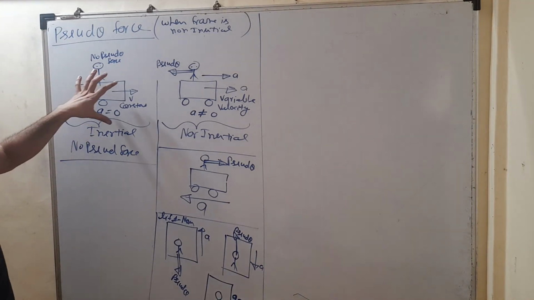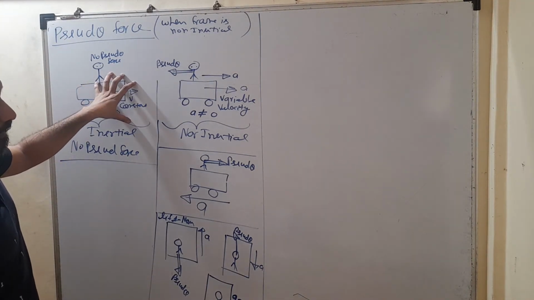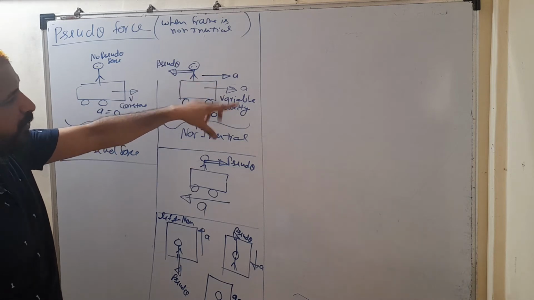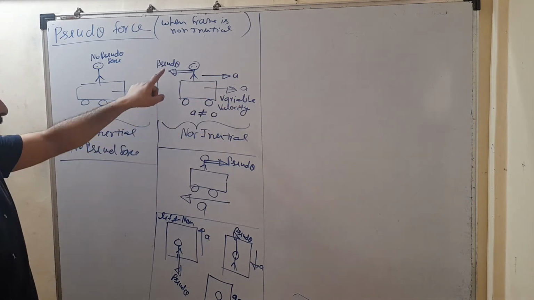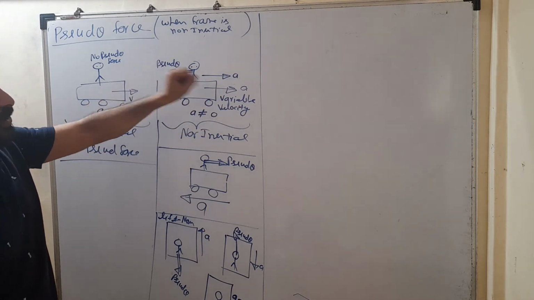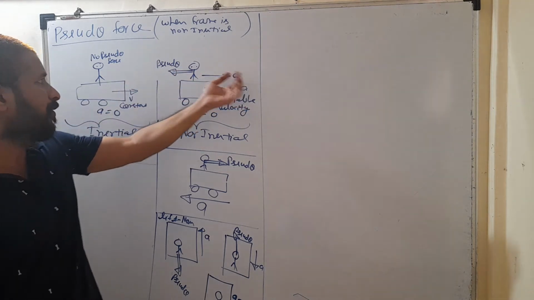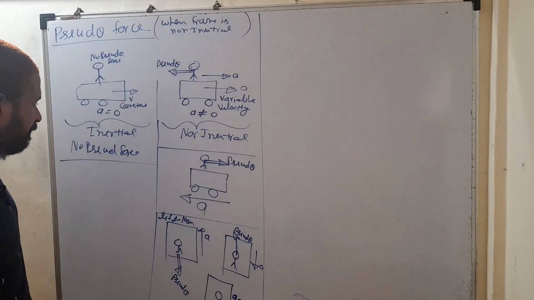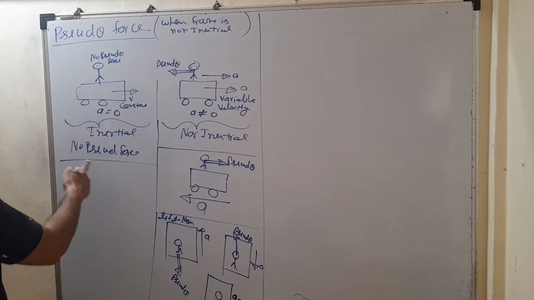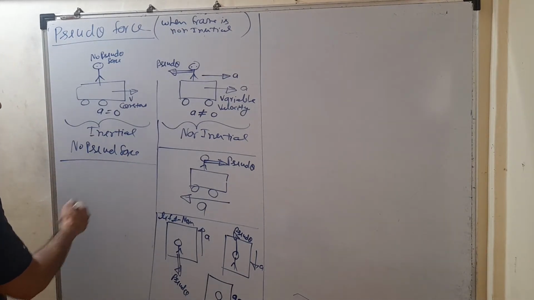So in an inertial frame, no pseudo force acts. When the frame is non-inertial, only then will you get a pseudo force. And the direction of the pseudo force is always opposite to the direction of acceleration of the frame. If the frame is accelerated forward, you will get a pseudo force in the backward direction.